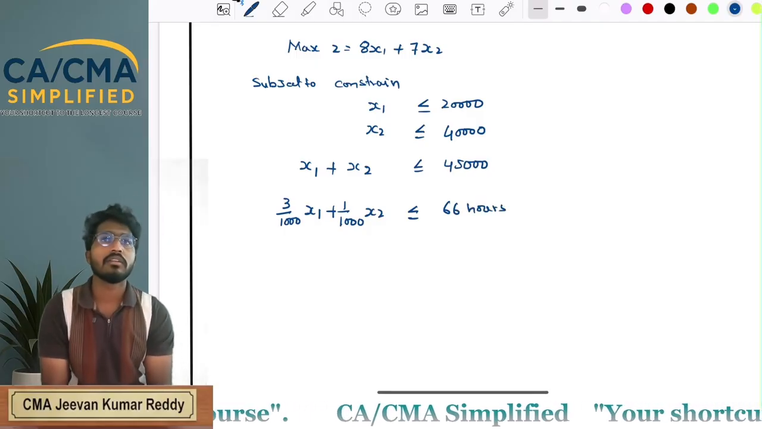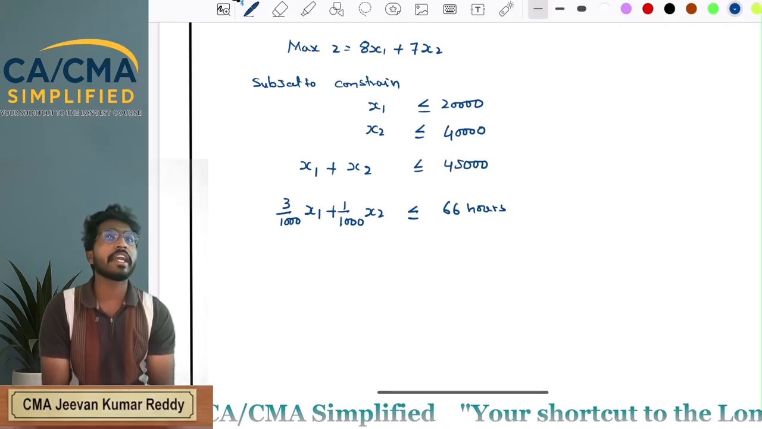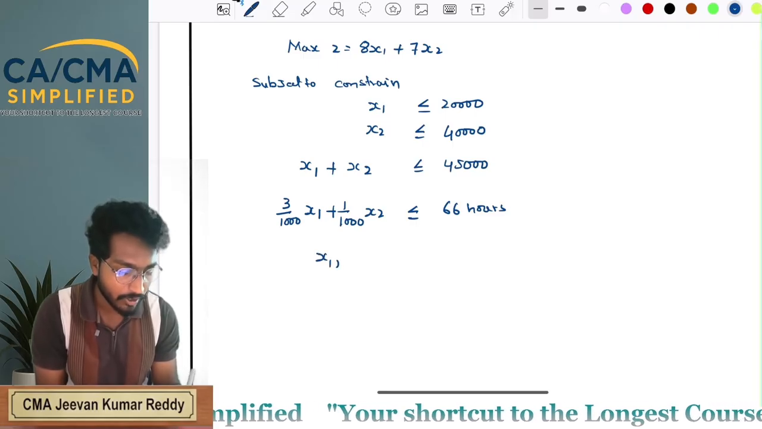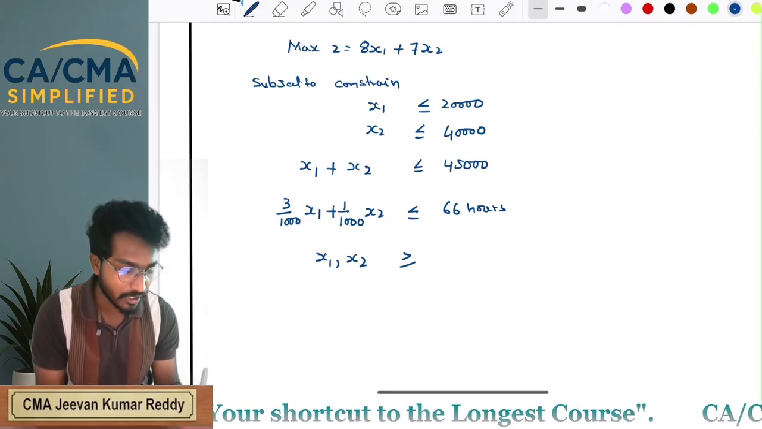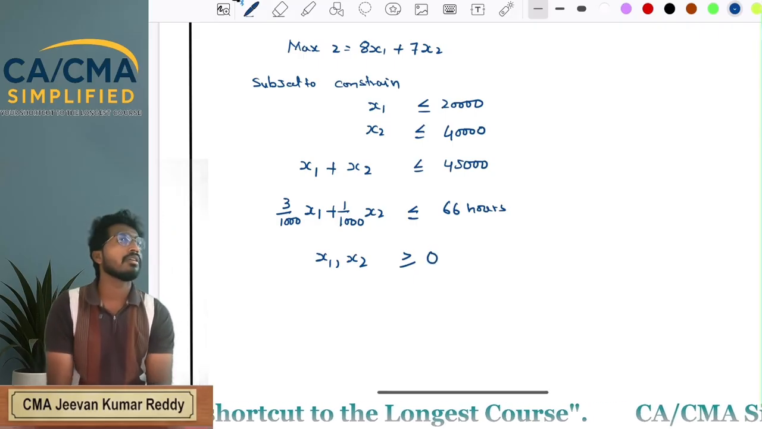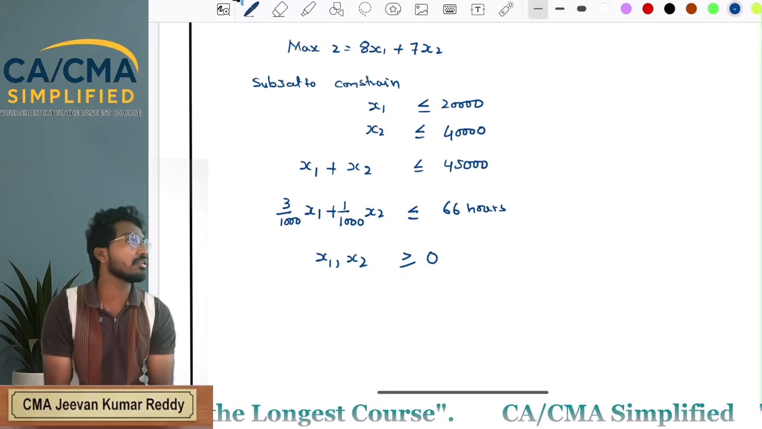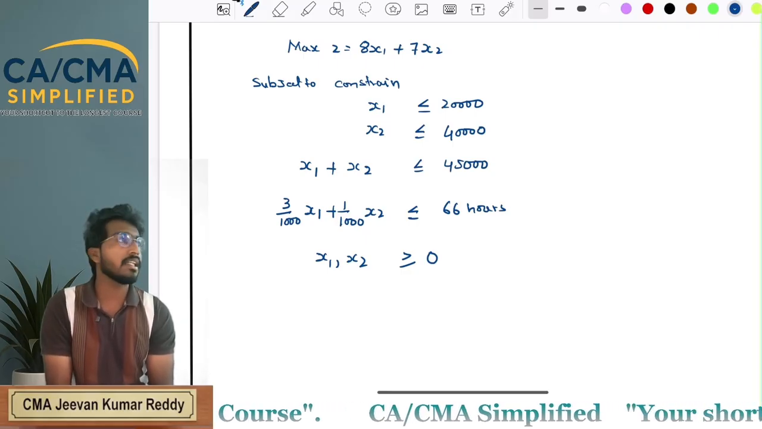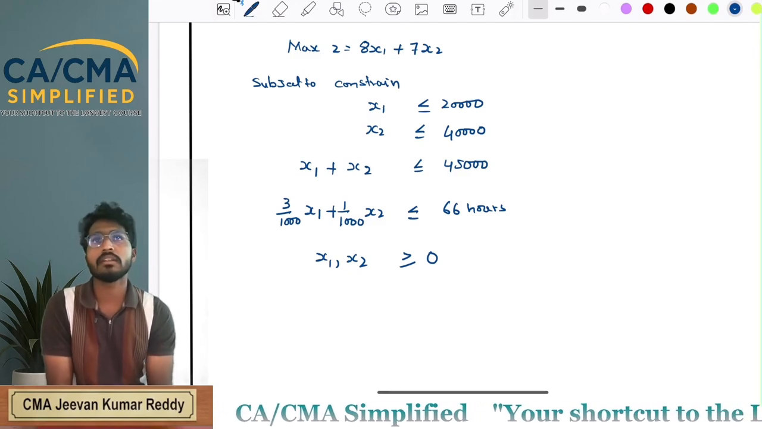Last function. What is our last function? Common for all: the non-negative function. That is X1, X2 must be greater than or equal to 0. That means your production will not go negative. It will always be positive numbers only.